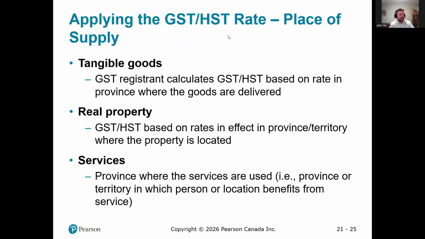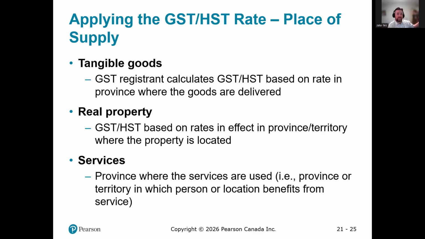So we apply our sales tax to tangible goods. The GST registrant calculates the sales tax based on the rate of the province where the goods are delivered. In this day and age where so much is purchased online, those items can be ordered from a company in Ontario, but let's say they're delivered to Alberta. Since that product is being delivered to Alberta, and it's a tangible good, we're going to use Alberta's provincial sales rates.